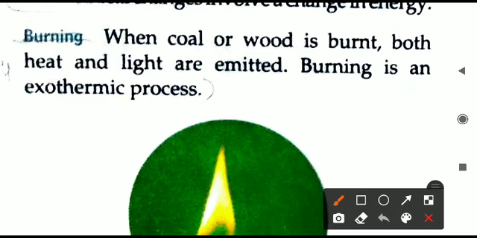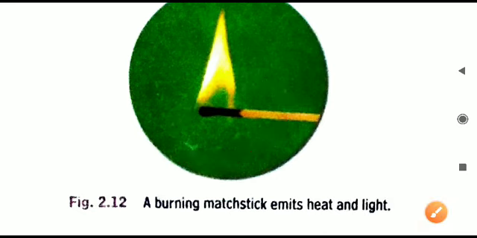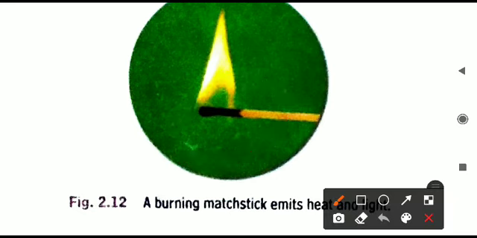And in fact, in burning, light also is emitted. Like if you are igniting a candle itself, or you can see in this photograph a matchstick is burning. So when it is burning, both the things are coming out from there. Heat is released, and also light is released. Both the things are released in the same process, and hence because of the releasing of the heat, we will call it an exothermic process. So that is the first example we have seen.